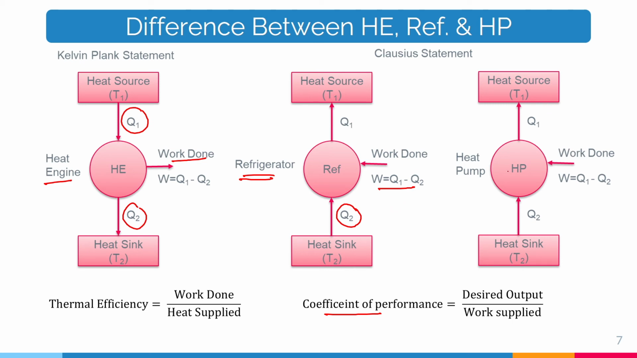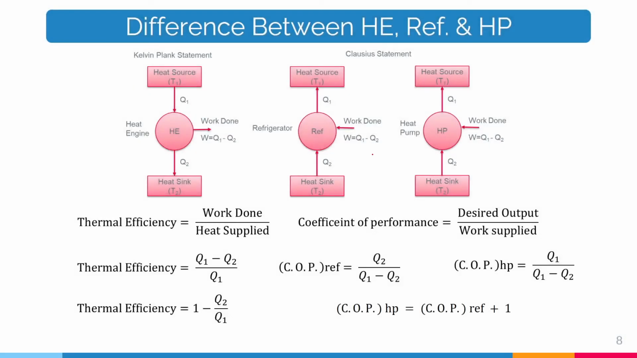Okay, and for the heat pump, Q1 is the desired output, that is the heat supplied to the space which is already at the higher temperature, and that is our desired output in the case of the heat pump. So again, the thermal efficiency formula becomes Q1 minus Q2 divided by Q1. On simplification, we get 1 minus Q2 divided by Q1.